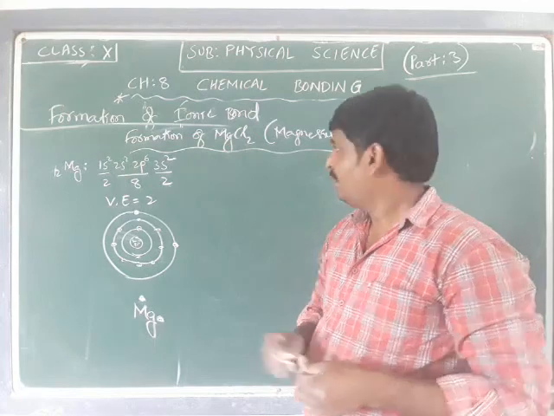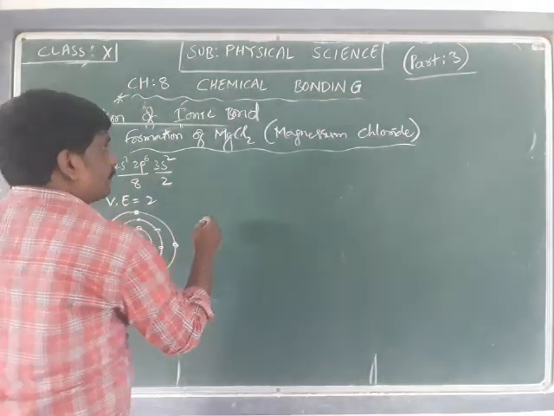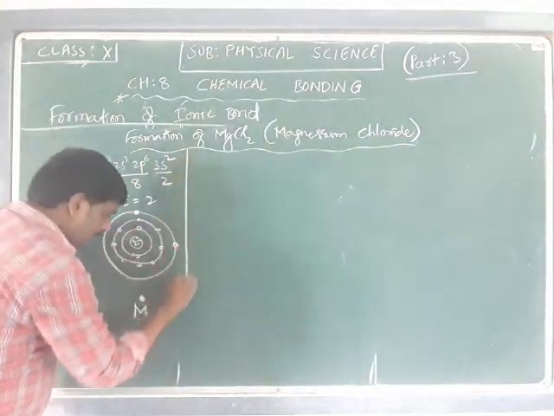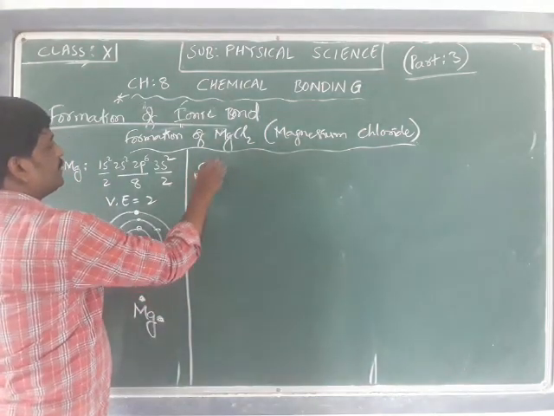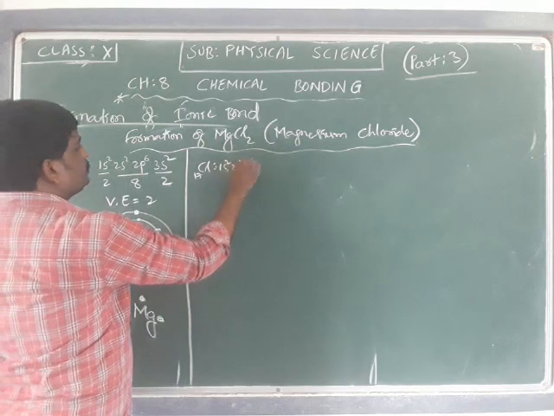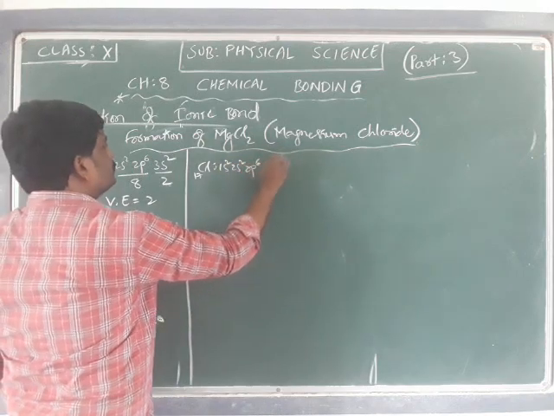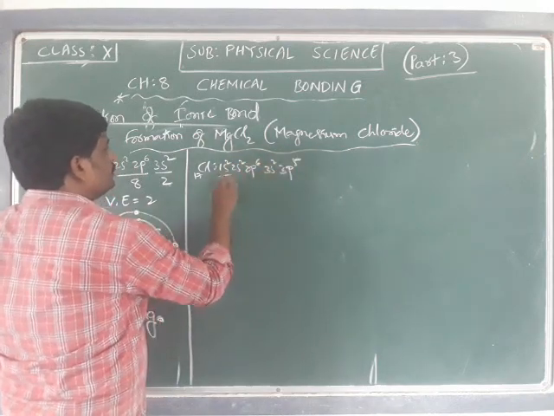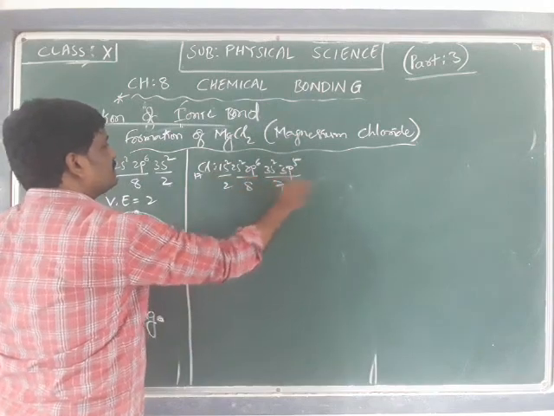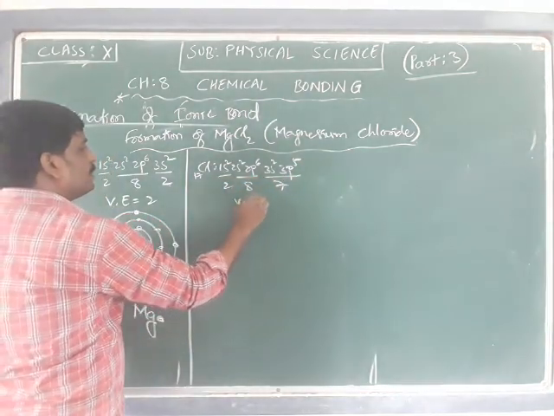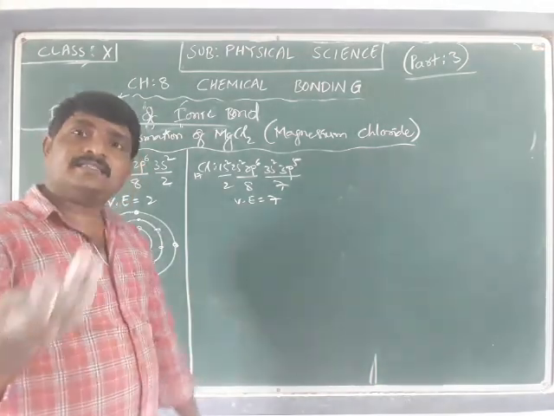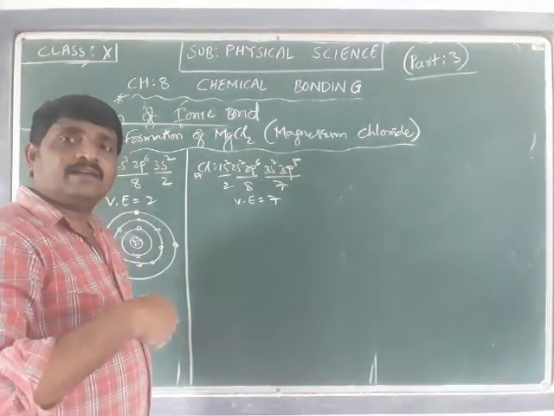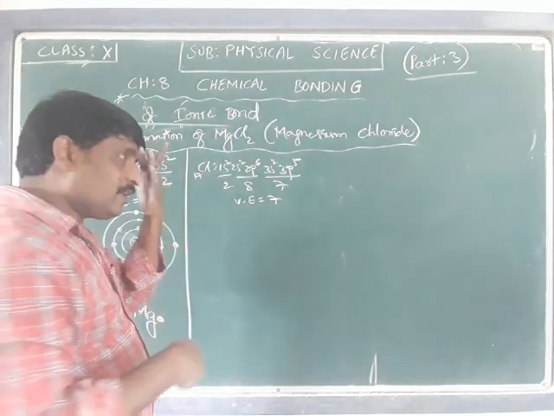Is it okay? Now chlorine. If you talk about chlorine, Cl, its atomic number is 17, 1s2, 2s2, 2p6, 3s2, 3p5. That is 2 electrons in the K shell, 8 electrons in the L shell and 7 electrons in the M shell. So valence electrons are 7.